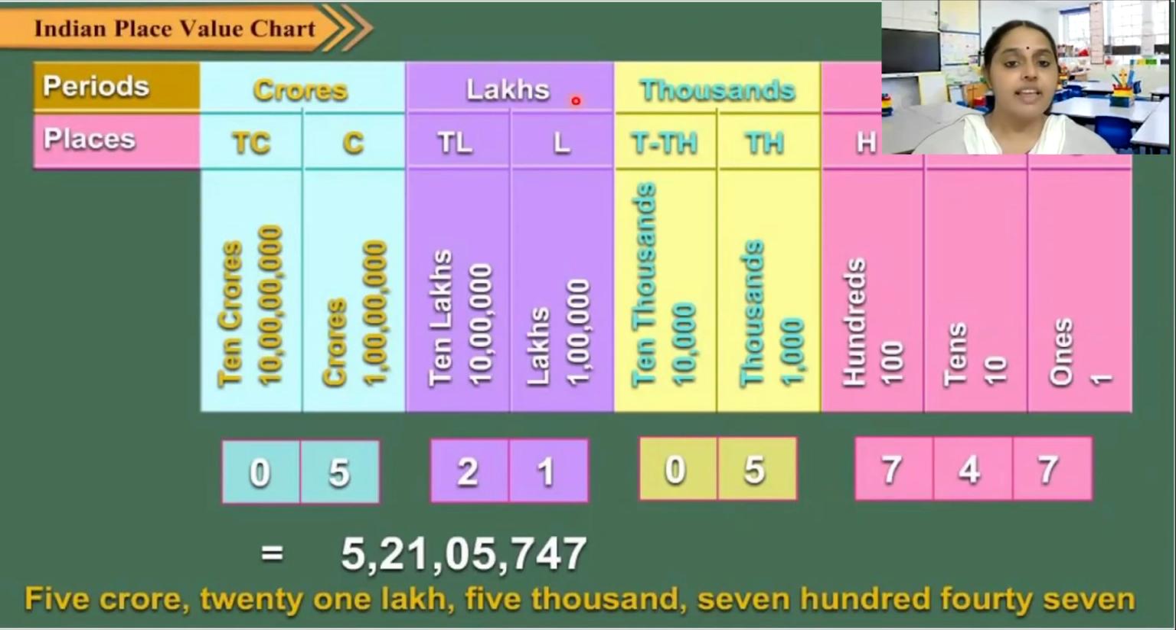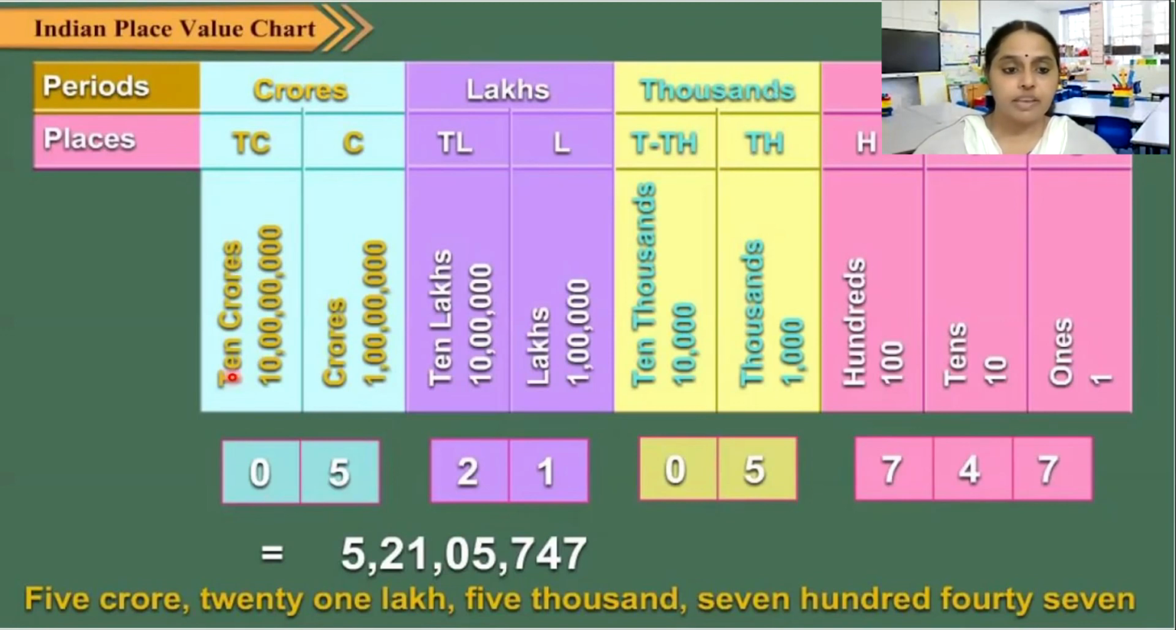Then we have the lakhs group. In the lakhs group also we have two things: lakhs and 10 lakhs. And then we have crores. In that again we have two: crores and 10 crores. So only in the first block we have three things. But in all other groups like thousands, lakhs and crores, we have only two things. In the thousands group, what all do we have? We have thousands and we have 10,000s.